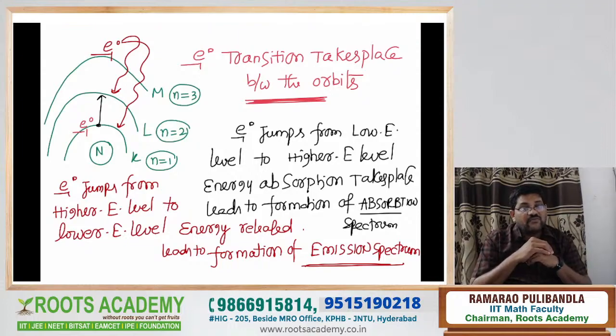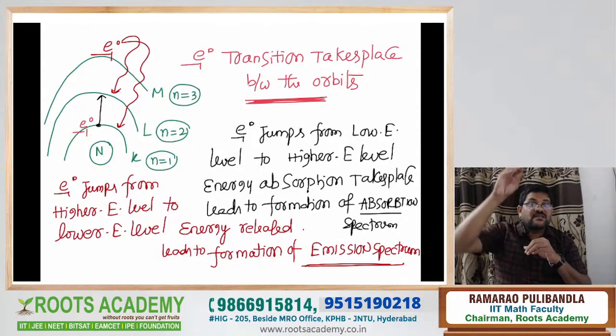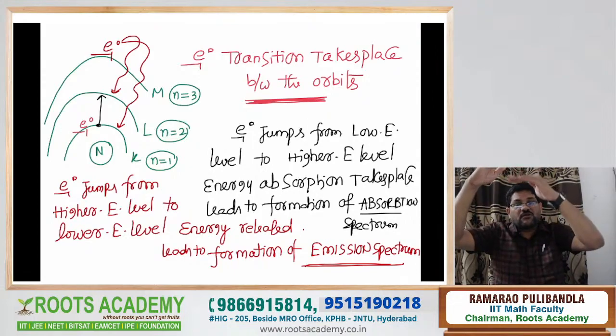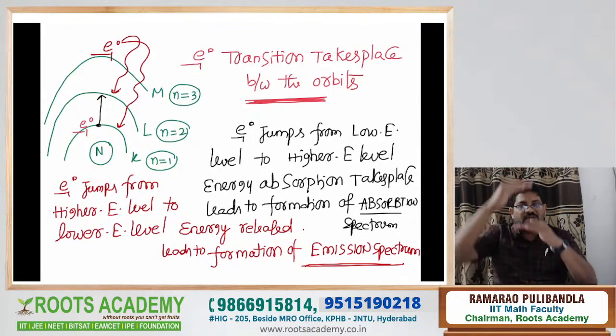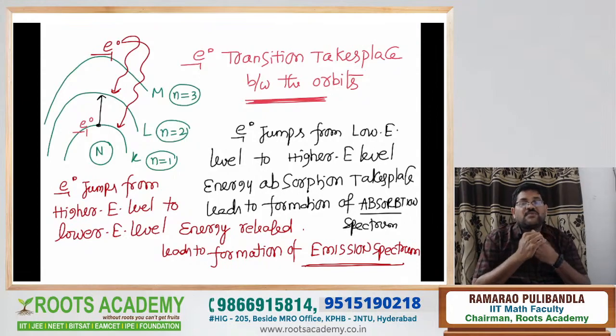And what is the meaning of emission spectrum? Electrons present in the high energy levels fall to the low energy levels. Energy liberation happens in the form of heat, which is observed as an emission spectrum.